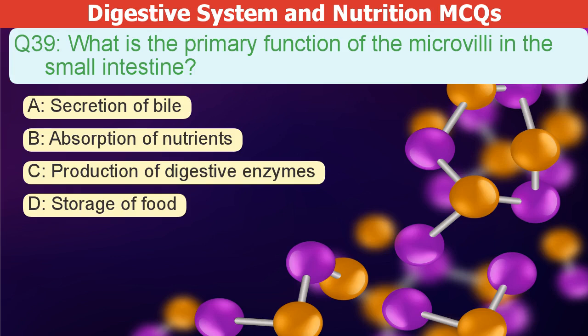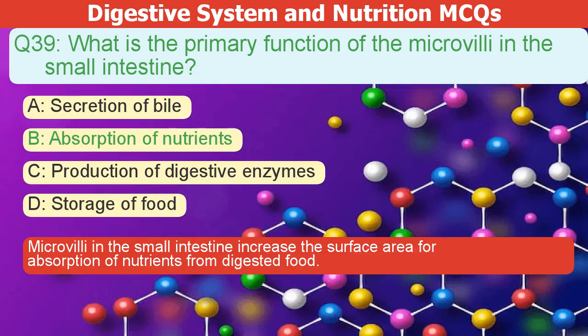What is the primary function of the microvilli in the small intestine? A. Secretion of bile. B. Absorption of nutrients. C. Production of digestive enzymes. D. Storage of food. The correct answer is B. Microvilli in the small intestine increase the surface area for absorption of nutrients from digested food.